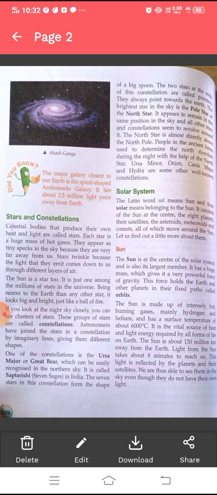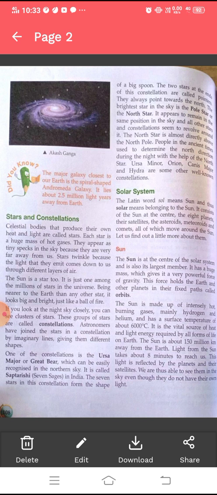The brightest star in the sky is the Pole Star or the North Star. It appears to remain in the same position in the sky, and all other stars and constellations seem to revolve around it. The North Star is almost directly above the North Pole. People in ancient times used to determine the north direction during the night with the help of the North Star. Ursa Minor, Orion, Canis Major, and Hydra are some other well-known constellations.